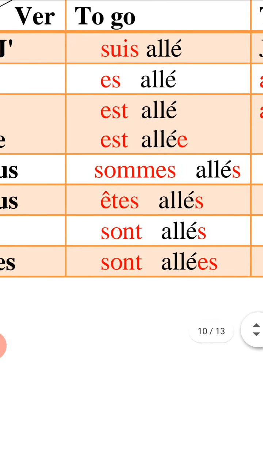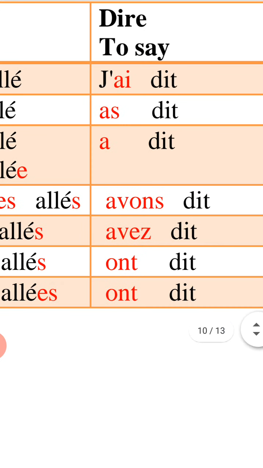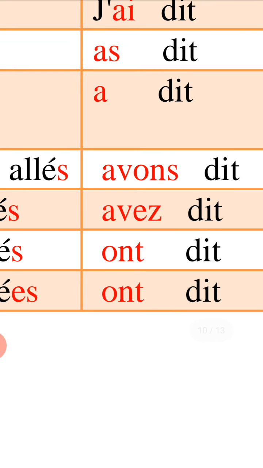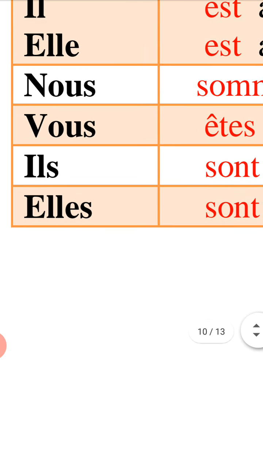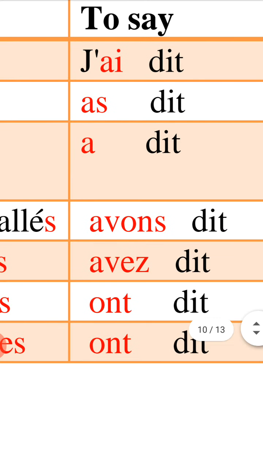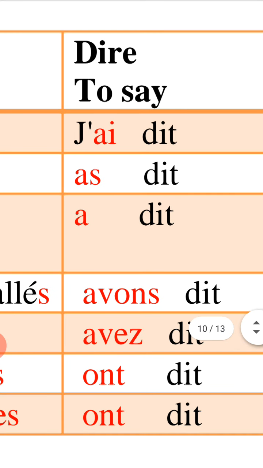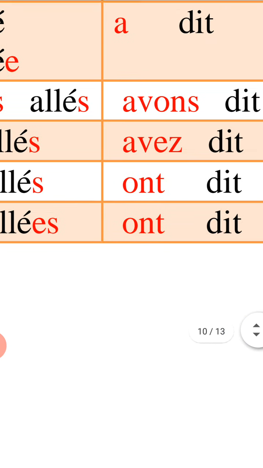Okay, if I wanted to say "we said" in French: nous avons, verbe avoir avec nous, avons dit. Okay? What about verbe avoir avec vous? Vous avez. Then change verbe dire to dit, so vous avez dit, you said.